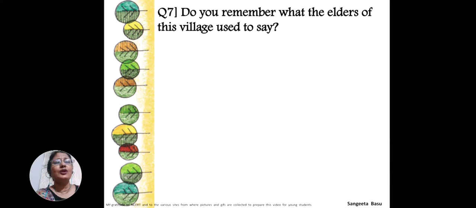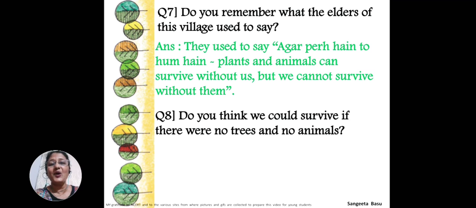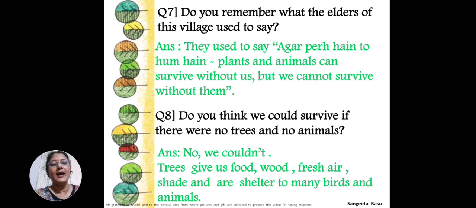The seventh question. Do you remember what the elders of the village used to say? Yes. Very nice. The elders of the village used to say, if there are trees, then we are. Plants and animals can survive without us, but we cannot survive without them. Do you think we could survive if there were no trees and no animals? Not at all. Okay, we cannot. We are totally dependent on the trees and the animals. So you can write, no, we couldn't.